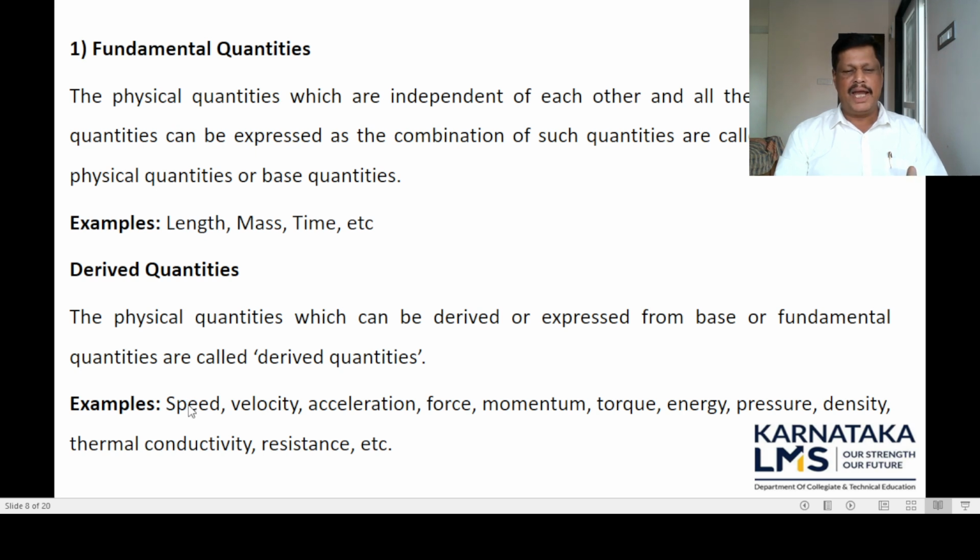So speed is expressed in terms of the fundamental physical quantities length and time. Similarly, velocity, acceleration, force, etc. are derived physical quantities.